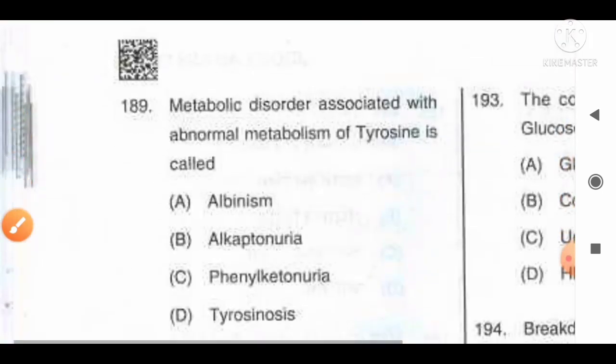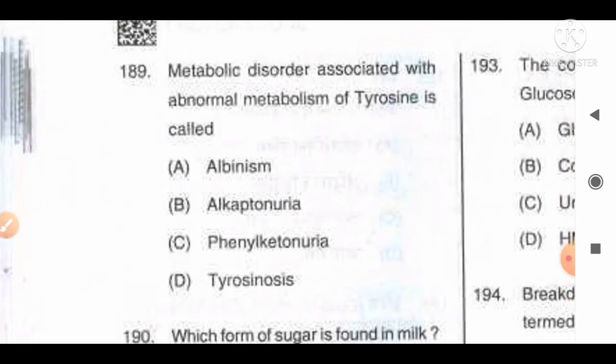Move to the next question, number 189. A metabolic disorder associated with abnormal metabolism of tyrosine is called option A, albinism, B, alkaptonuria, C, phenylketonuria, D, tyrosinosis.